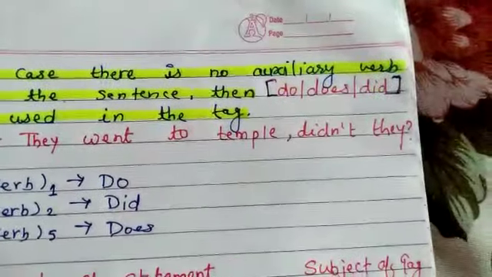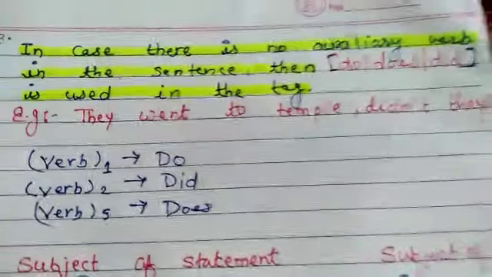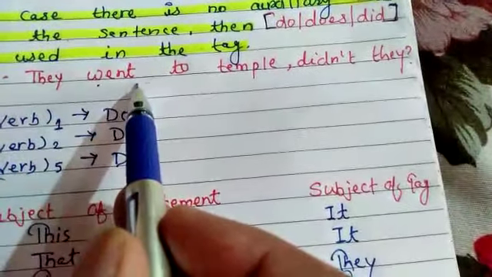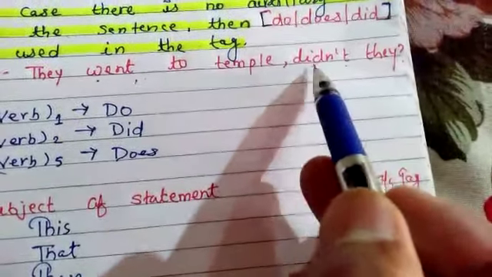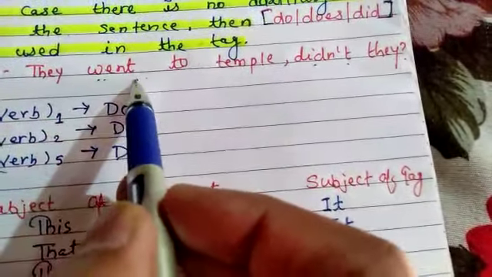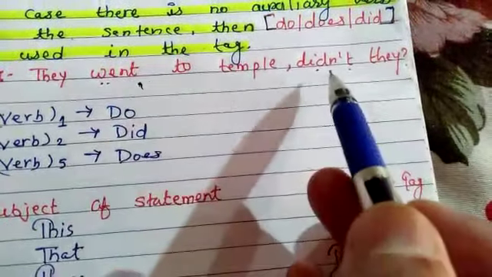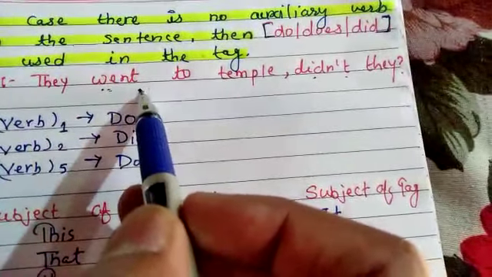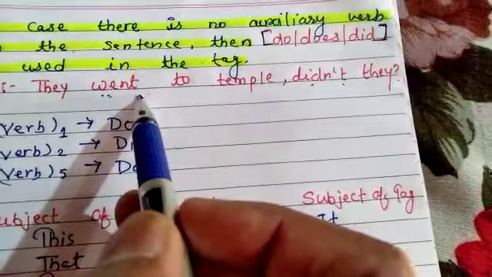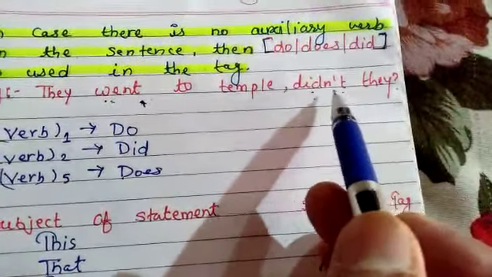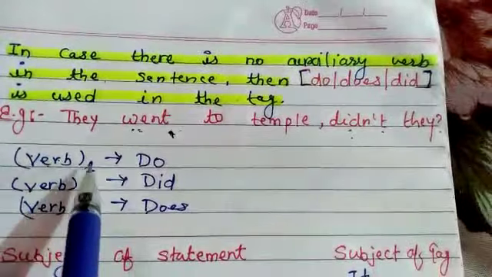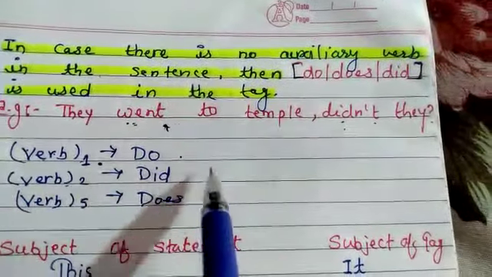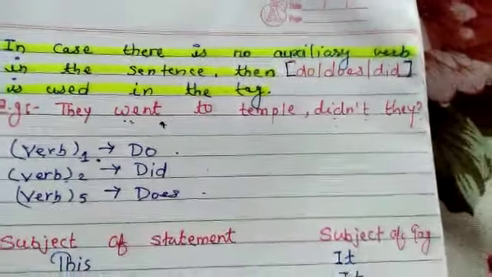But why do we use didn't they? If the second form of the verb is in the statement, here went, we have to use didn't in the question tag. If the first form of the verb is used in the statement, we have to use don't in the question tag. And if the fifth form of the verb is used in the statement, we have to use doesn't in the question tag. So for the first form of the verb we use do, for the second form we use did, and for the fifth form we use does.